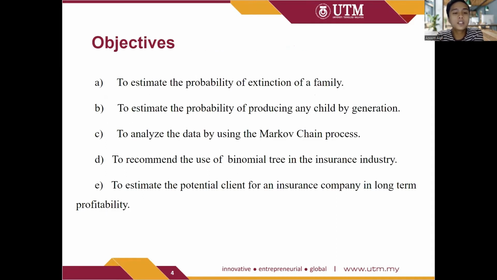The objective of this group assignment is, the first one, to estimate the probability of extinction of a family. Secondly, to estimate the probability of producing any child by generation. Third one, to analyze data by using Markov chain process. The fourth, to recommend the use of binomial tree in the insurance industry. And the last one will be to estimate the potential client for an insurance company in long-term profitability.